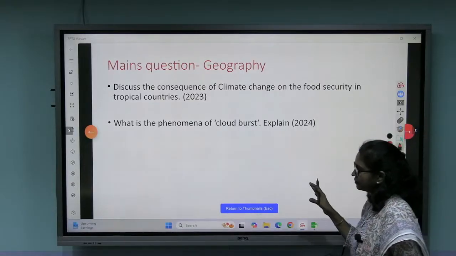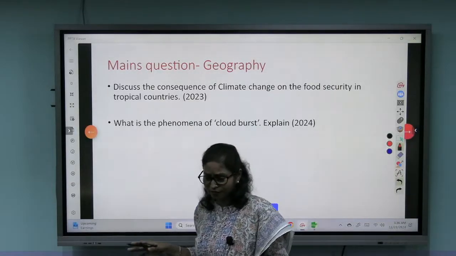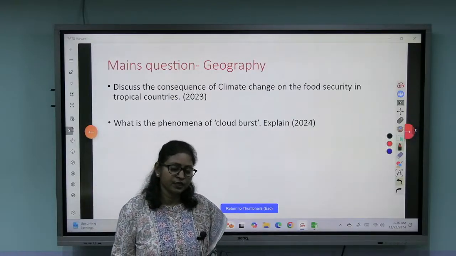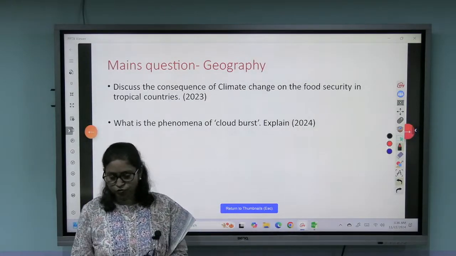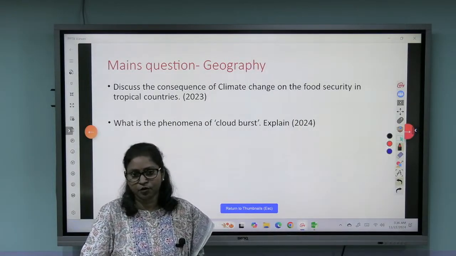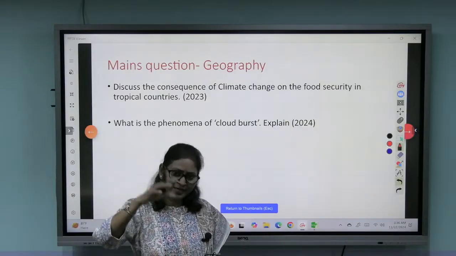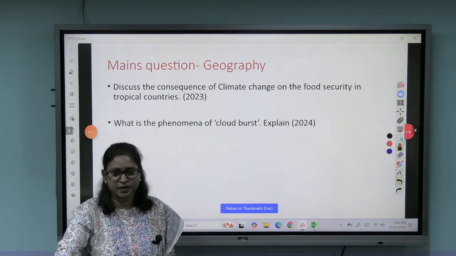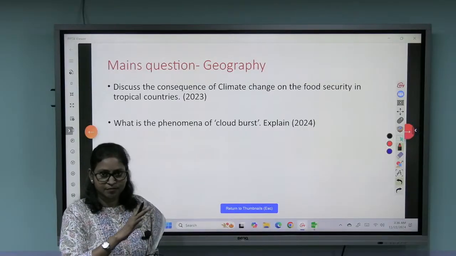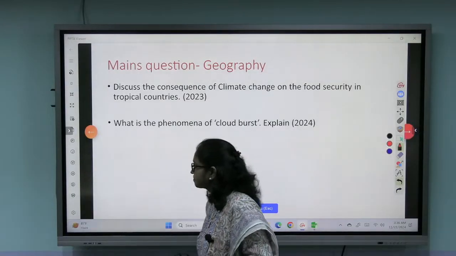So we have done geography. I have discussed the syllabus of geography, and then we have also discussed what sources or material you have to study for geography. We have seen the weightage of geography questions in the prelims, and then we have also seen a few prelims questions and then mains questions, right?